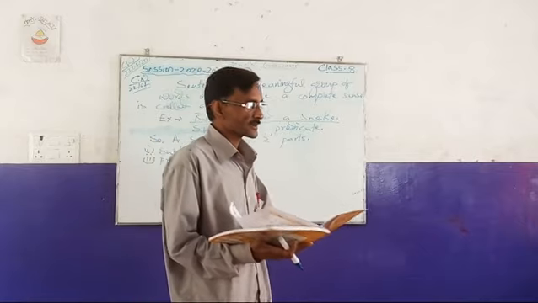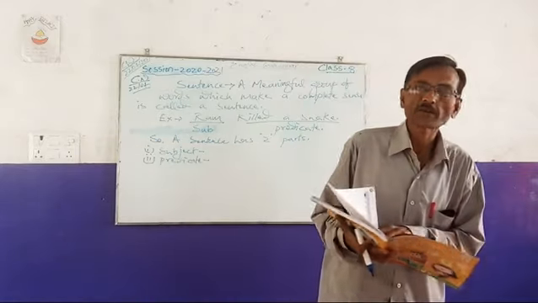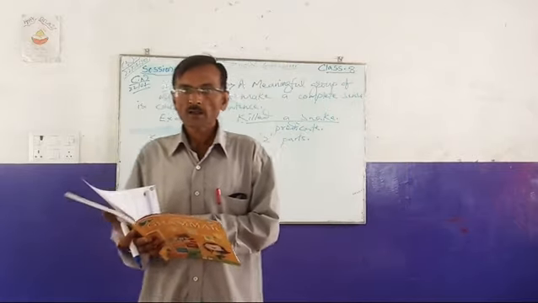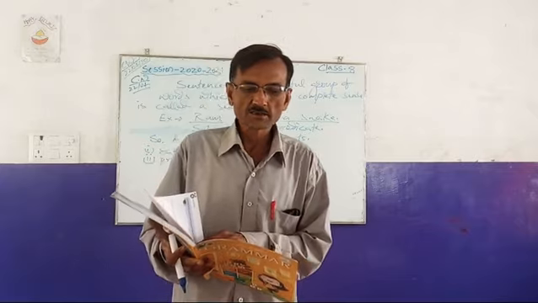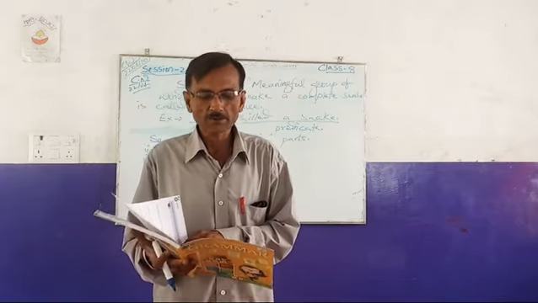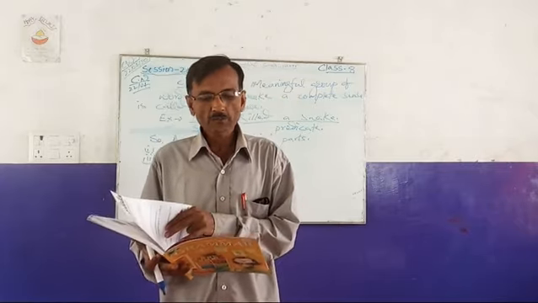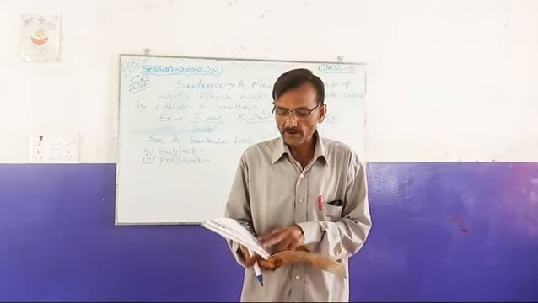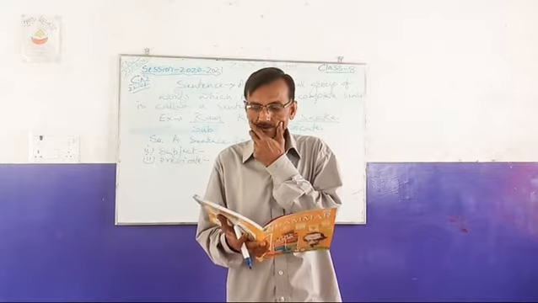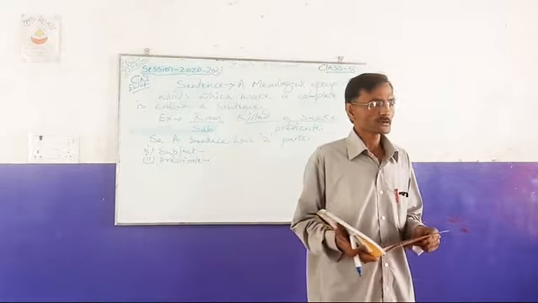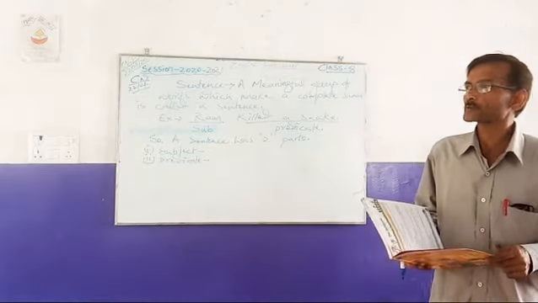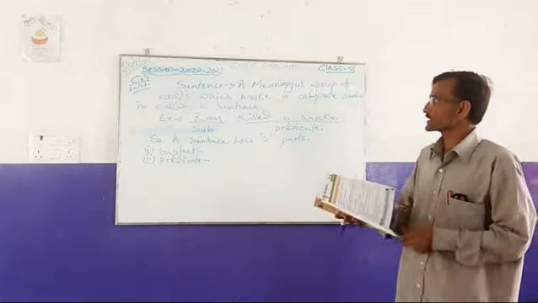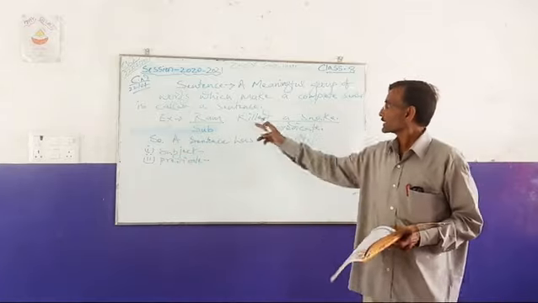Here you have been given this chapter of English grammar. Hopefully everyone has brought their books. The first chapter is Sentence, so we have to understand what a sentence basically is. Here it is written: a group of words that makes a complete sense is called a sentence. You learned this in my previous class. A group of meaningful words which make a complete sense is called a sentence, like Ram killed a snake.